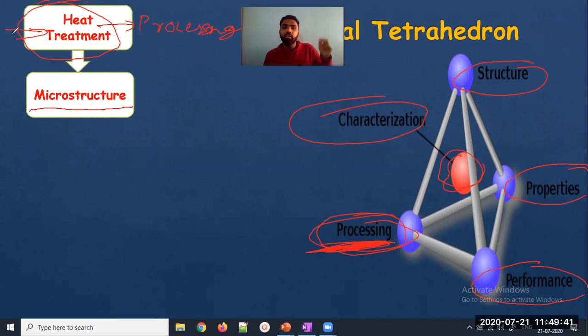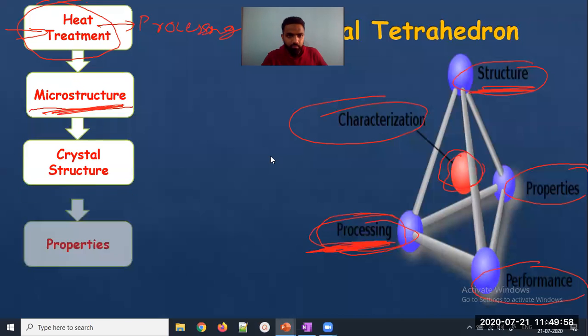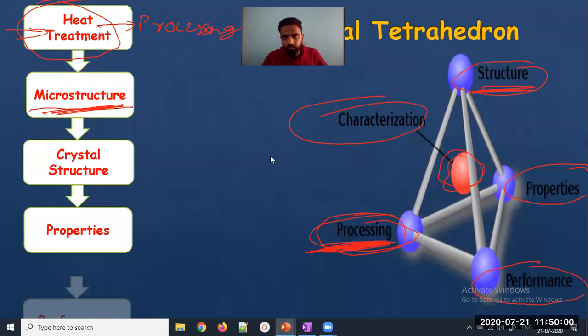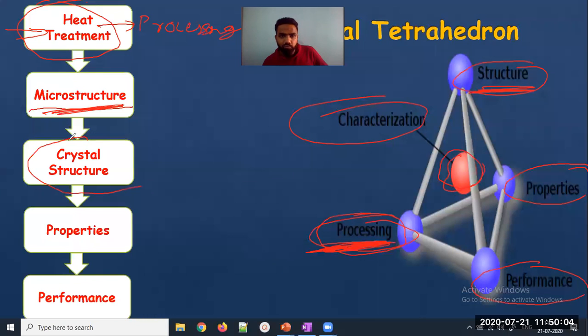And how do we change the material property? By changing its structure. You can see this part. There are two types of structure. I have already stated this in yesterday's lecture. One is microstructure and another one is crystal structure. Just let me complete this chart for you. One is microstructure, another is crystal structure. So when microstructure changes, the crystal structure changes.